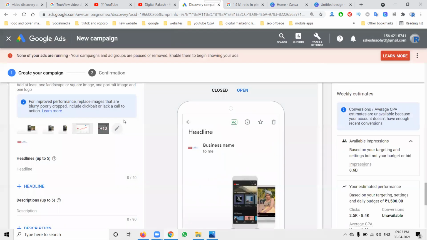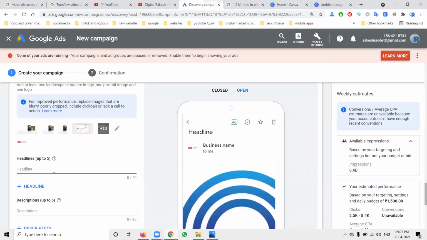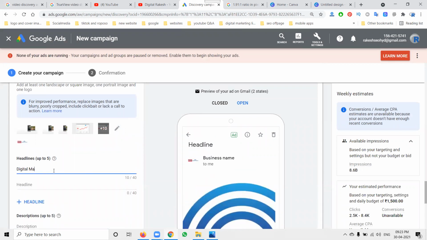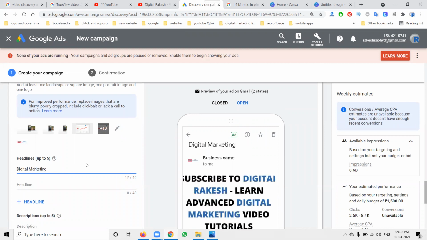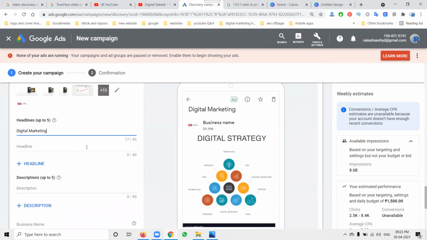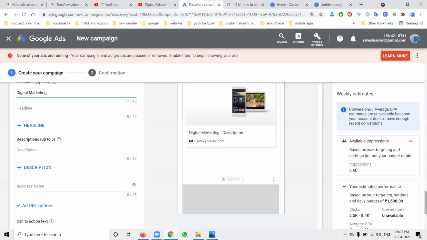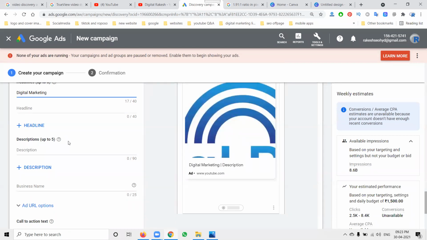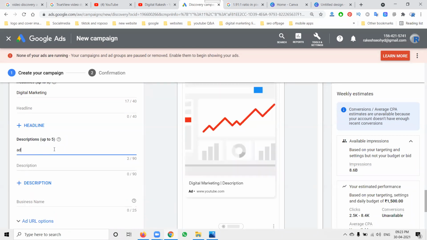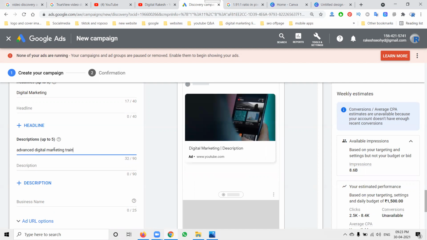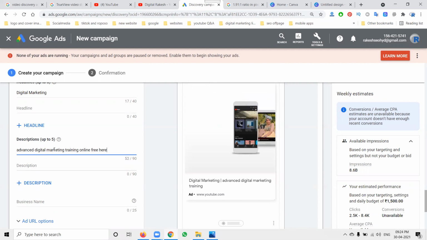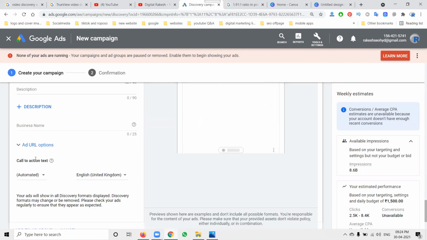So this is all the option selection in your Discovery ad. Write your title; the title depends on your option. I'm writing the headline and title here. The headline will be 40 characters, and a total of 5 headlines will be shown. The description will be 90 characters in total. All the options are given in this way. Here I'm writing advanced digital marketing training online free.